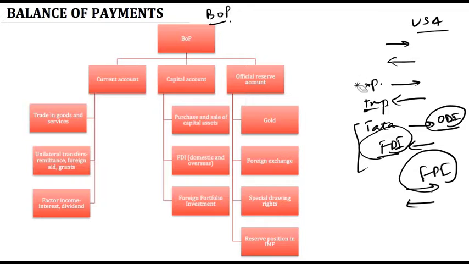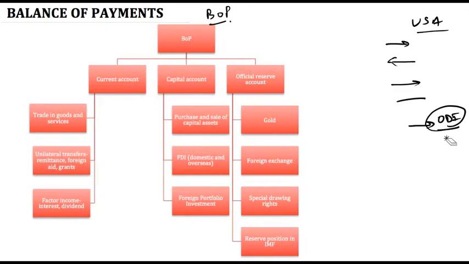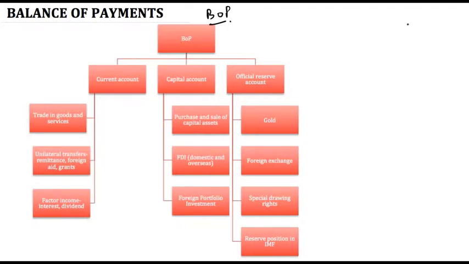Having understood this, let's understand the breakup of balance of payments. Balance of payments can be divided into three different transactions, which are current account, capital account, and official reserve account. Number one, current account. Number two, capital account. Third, official reserve account. Current account can further be divided into three parts: trade in goods and services, unilateral transfers, and factor income. Let's understand the first one, trade in goods and services. Trade in goods and services means purely export versus import of goods and services between India and the rest of the world.